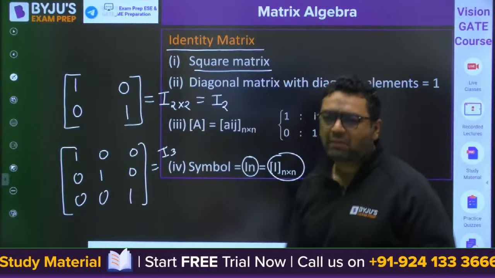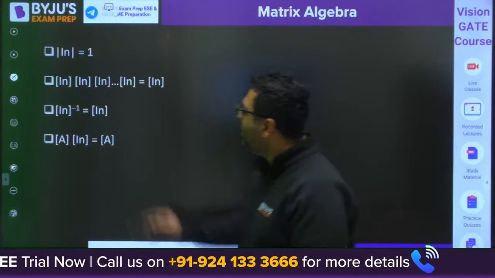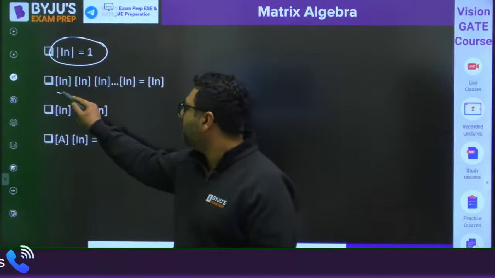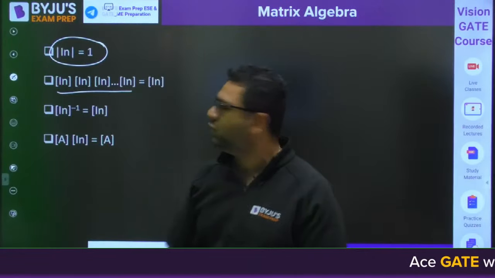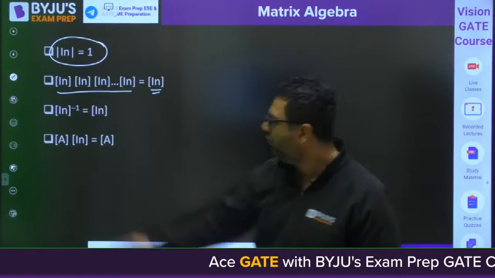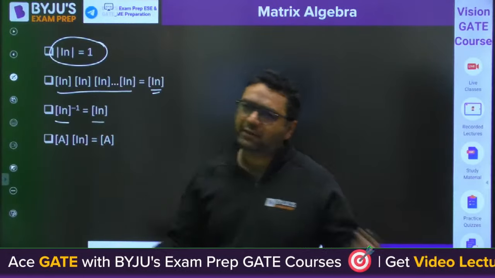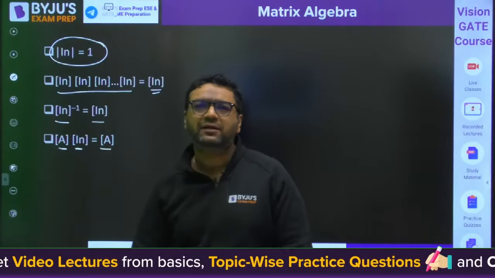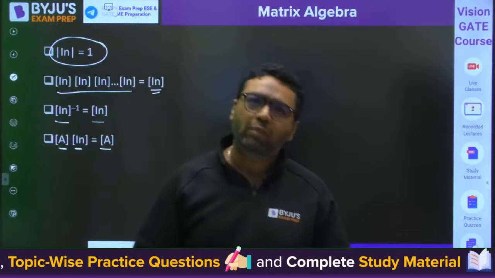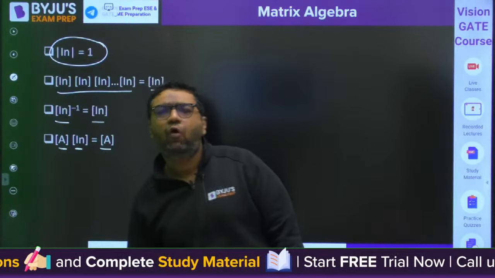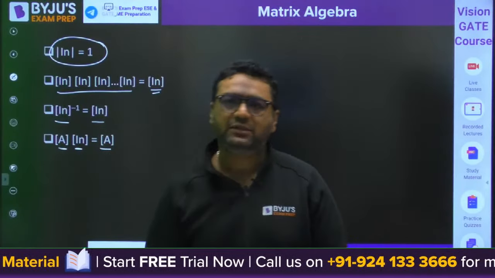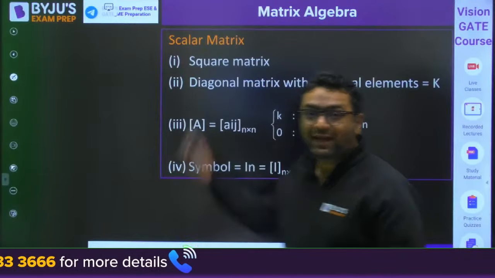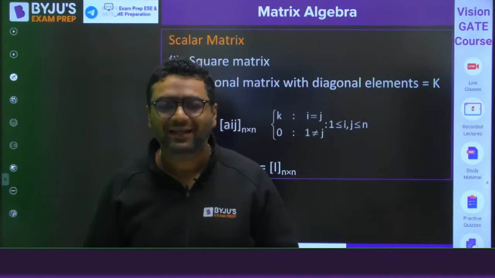Then my dear, there are some properties of the identity matrix. Whenever you go for the determinant of an identity matrix, it comes out to be 1. When you multiply any number of identity matrices, you get the identity matrix once again. If you take the inverse of an identity matrix, you get the identity matrix itself. When you multiply any matrix with the identity matrix, you get that matrix again. So these are the very common properties which we will be utilizing again and again. They are easy things, that's why I'm going slightly faster, and that's why I have these things written rather than writing them myself.